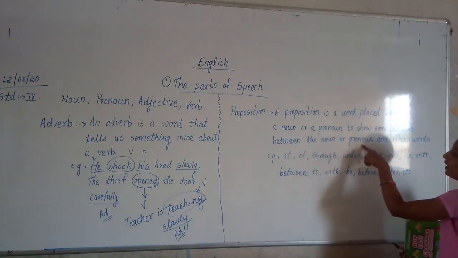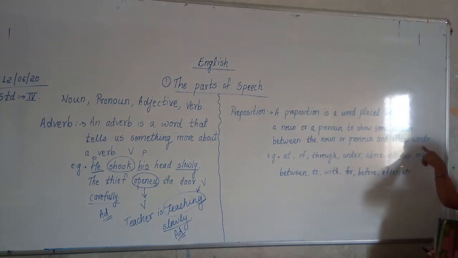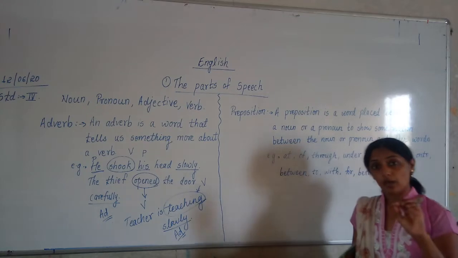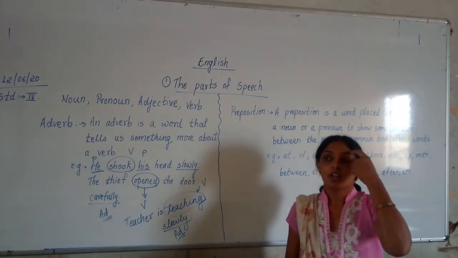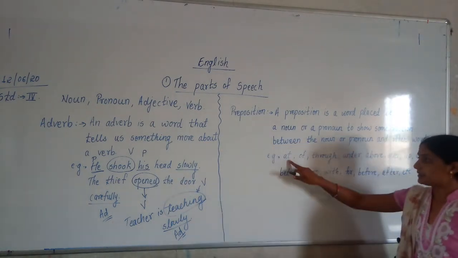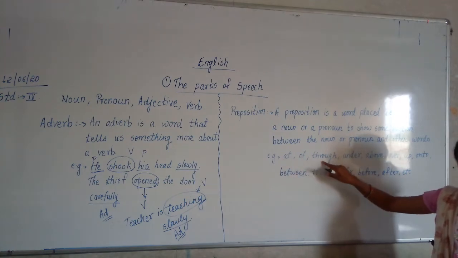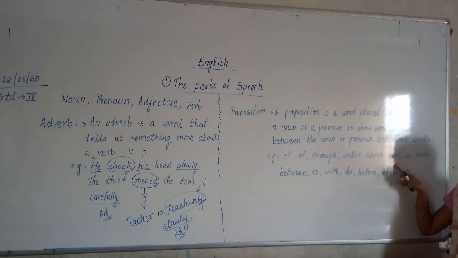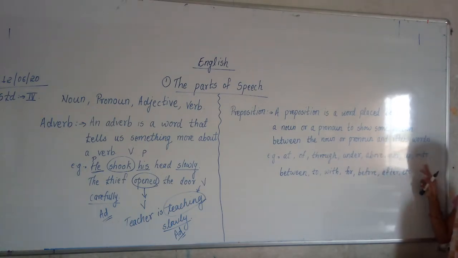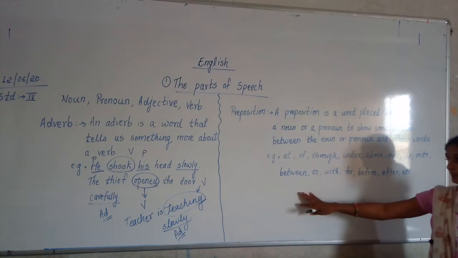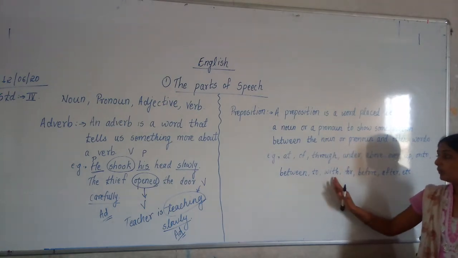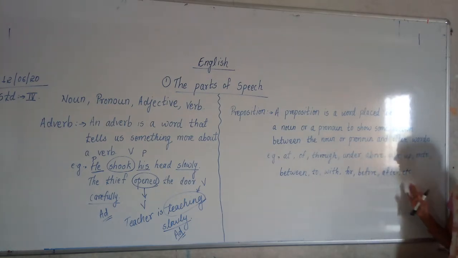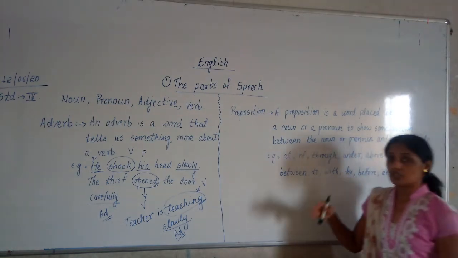It tells the relationship between noun or pronoun and other words. Correct? Now there are examples given over here. At, of, through, under, above, over, up, onto, between, to, with, for, before, after, etc. Many prepositions are there.